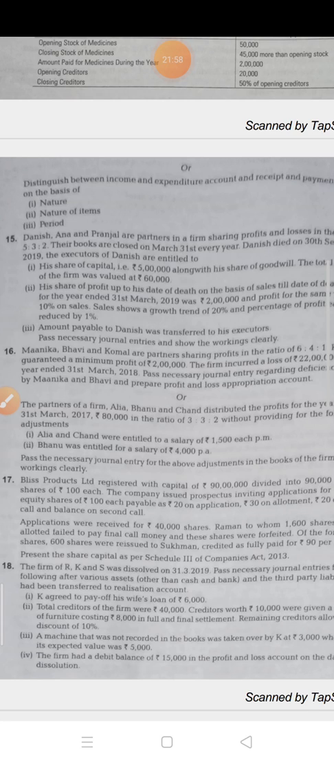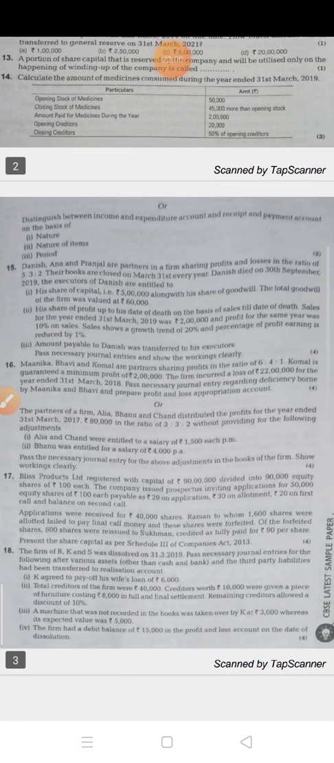Now the next. Okay, question number 15 is from death of a partner. So look at here carefully. Danish, Anna and Pranjal are partners in a firm sharing profit and losses in the ratio of 5:3:2. Their books are closed on 31st March every year. Danish died on 30 September 2019. It means after 6 months.